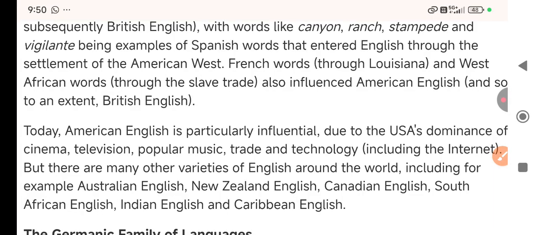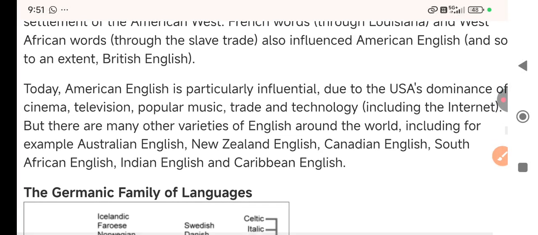Through this text you'll come to know how words are borrowed, and how borrowing and coining words made English more rich and capable through the settlement of the American West. French words through Louisiana and West African words through the slave trade also influenced American English and, to an extent, British English. So that is British English.